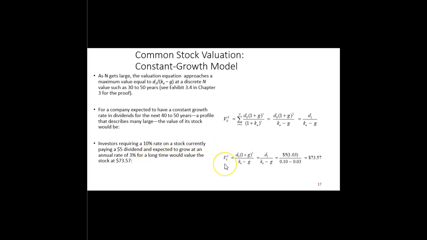So the value of this constant growth rate stock today, V0, would be equal to that $5 dividend that was just paid, multiplied by 1 plus the growth rate, that's our dividend D1, divided by the difference in the required return, 10%, and the growth rate in dividends, 3%, and that would give us a valuation of $73.57. Again, the criteria is that dividend growth rate of 3% in this example is constant for a really, really long period of time.